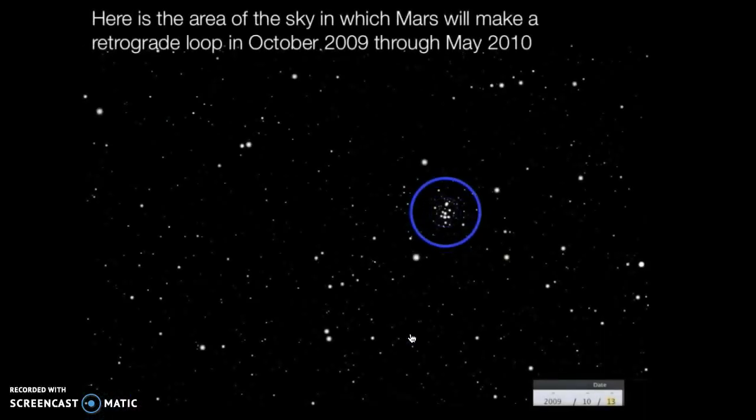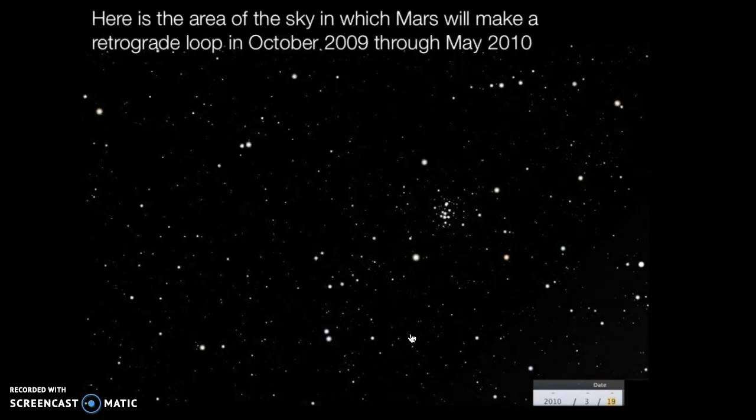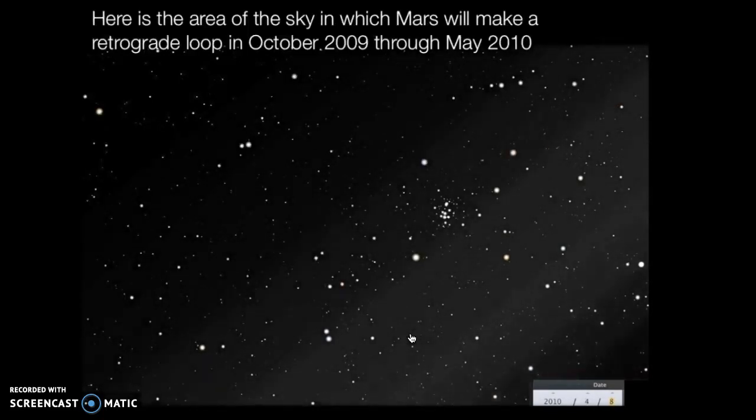So here's what it looks like in the night sky. So here comes Mars. It's this little dot, looks very star-like, right? So notice over many nights, over many months, it starts to move backwards. That's the retrograde motion, and then back to its direct motion once again across the night sky.